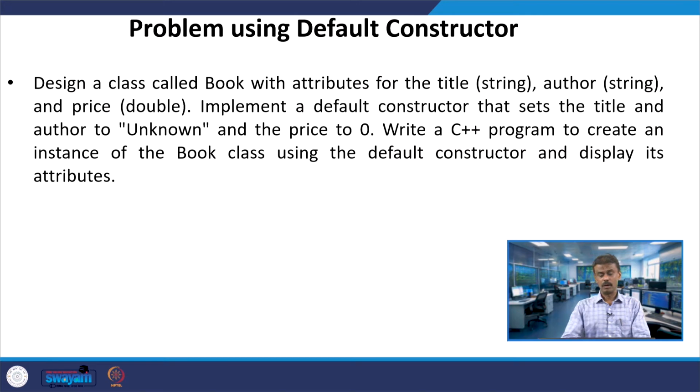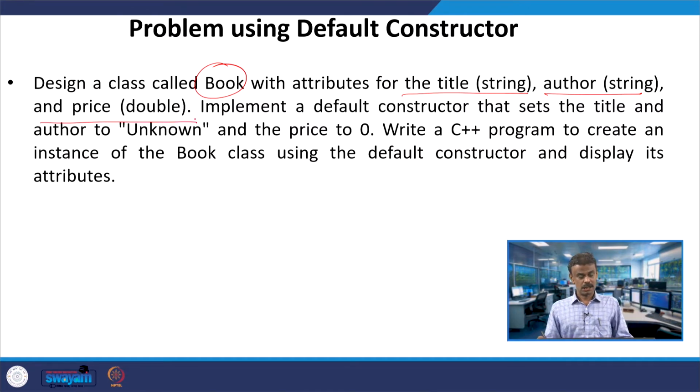So, now with the help of default constructor, let us try to solve this problem in object oriented programming. The problem goes like this: design a class called book. The name of the class is book, and then you have the attributes: title should be a C++ string, author should be a C++ string, and price the double data type.